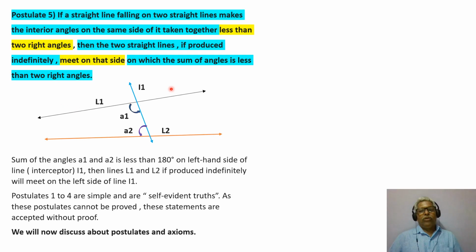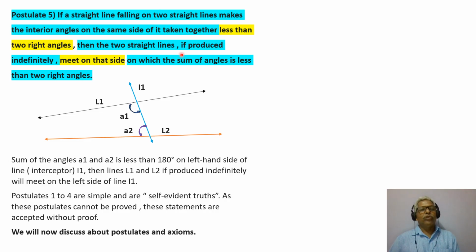Now postulate number 5. This is Euclid's language, a little difficult to understand, but we will try to understand this. See postulate 5: if a straight line falling on two straight lines makes the interior angles on the same side of it taken together less than two right angles, then the two straight lines, if produced indefinitely, meet on that side on which the sum of the angles is less than two right angles.